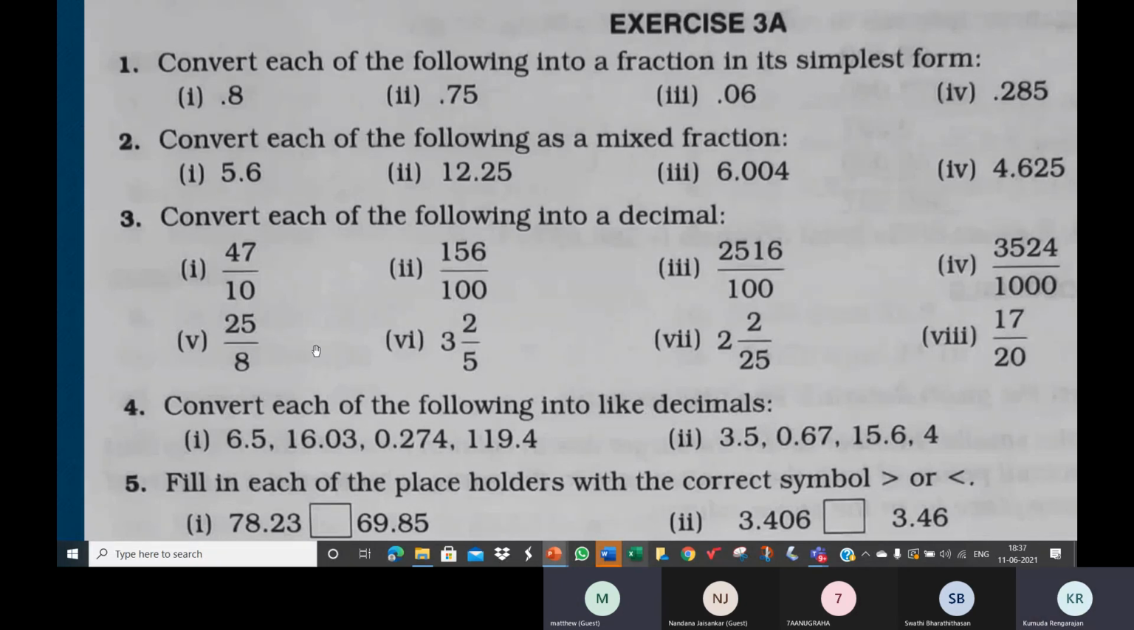The other way, children, you please do both ways. You can divide 25 by 8. Do the long division. So you can try these sums in both the ways.